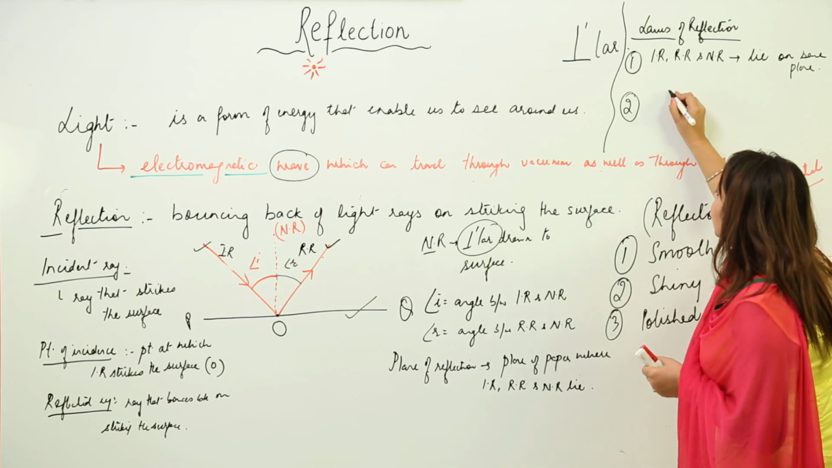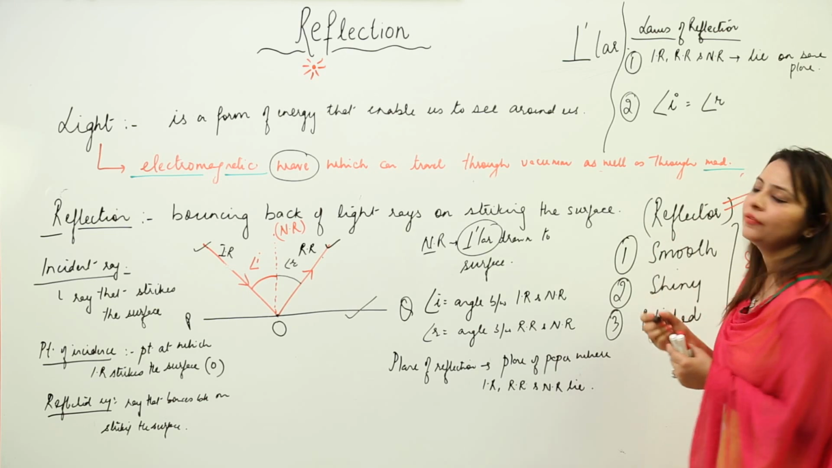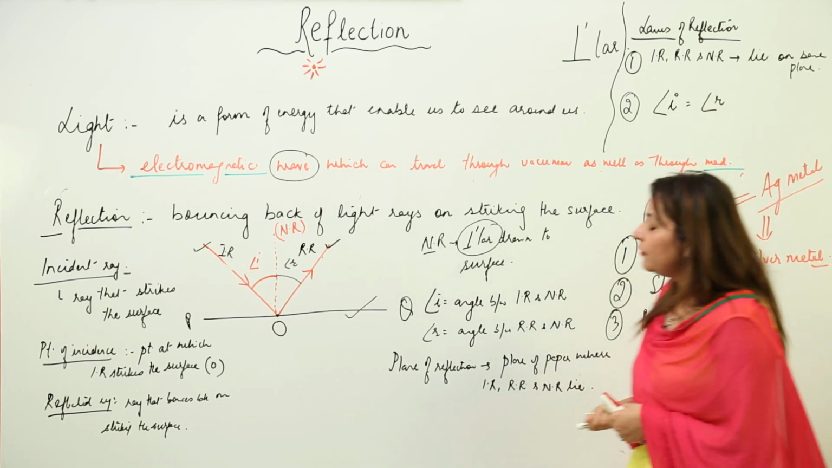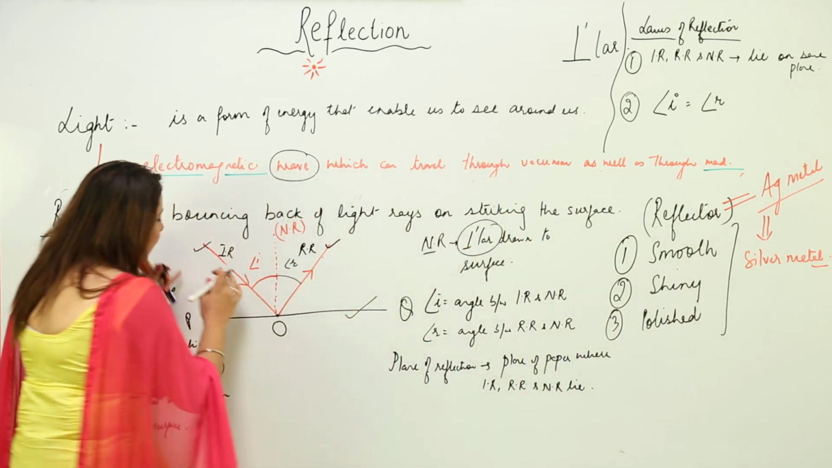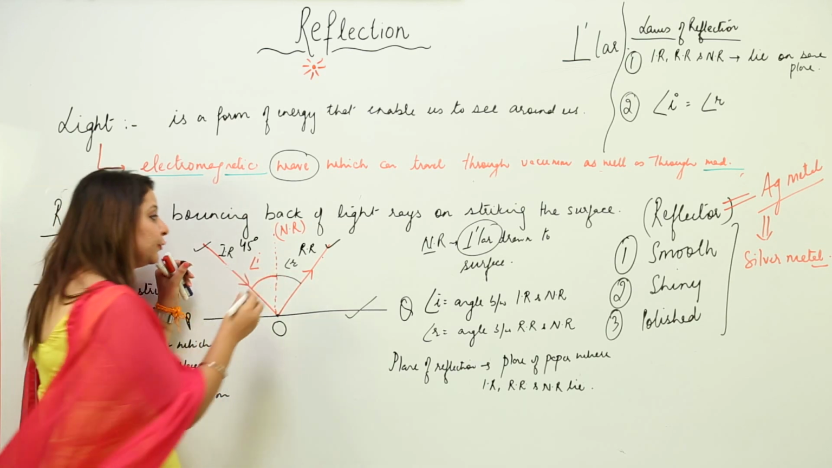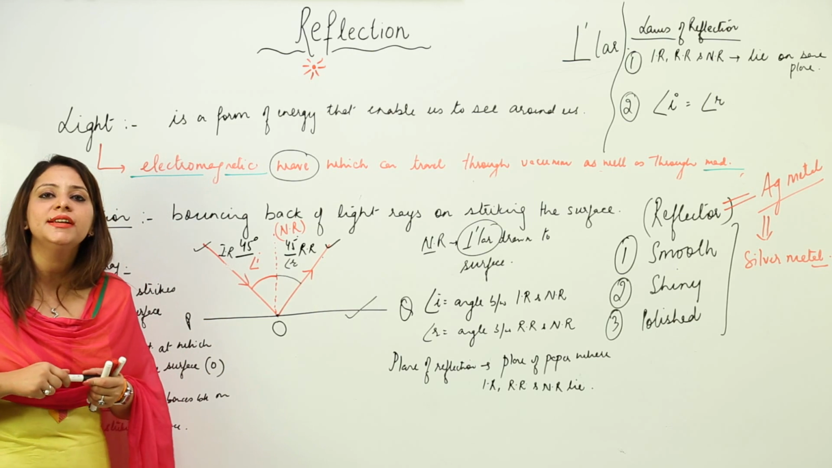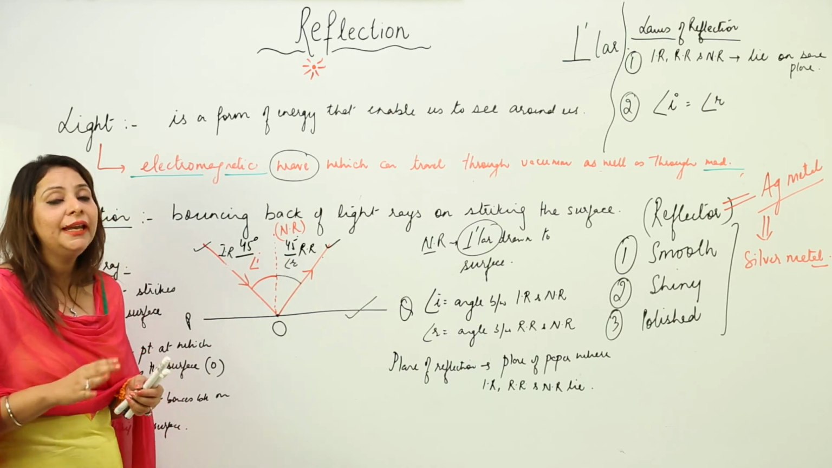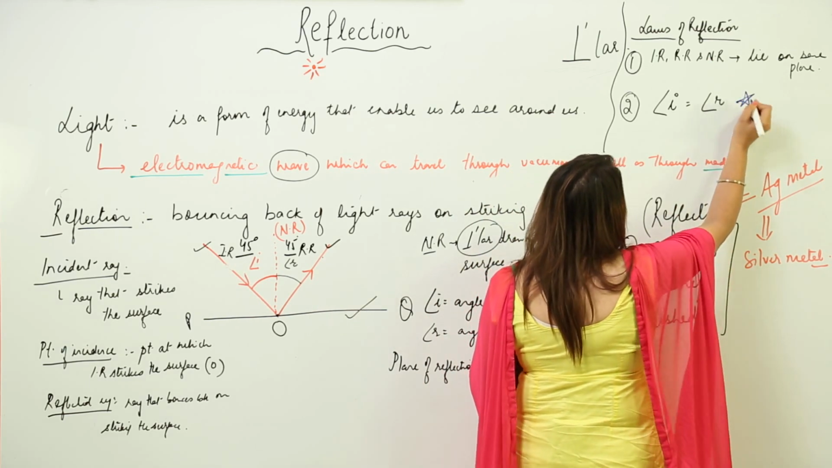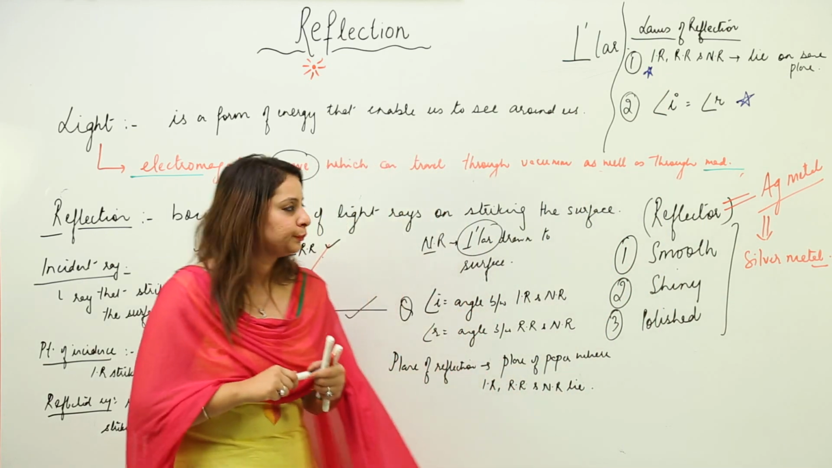And moreover, you know that the angle of incidence is always equal to the angle of reflection. This observation is always there. So if I say this is striking at 45 degrees, you know that the angle of reflection will also be 45 degrees. That means angle i is always equal to angle r. This is a very important law, right? So these are the two laws of reflection that you should know.